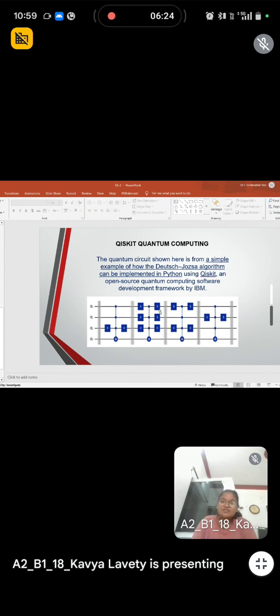The quantum circuit shown here is from a simple example of how the Deutsch-Jozsa algorithm can be implemented in Python using Qiskit, an open source quantum computing software development kit by IBM.